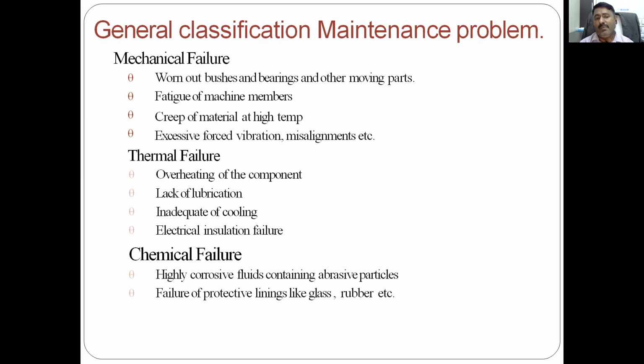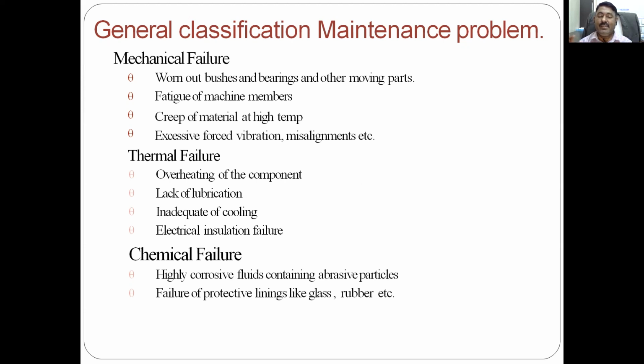Then the fatigue of a machine member. Fatigue we have heard of, so this is fatigue failure of any machine member. Then creep of material at high temperature. If the machine is continuously operating at 500, 600 degrees Celsius, then the failure may be due to creep. This is mechanical failure. Then excessive forced vibration and misalignment. There are always some desired vibrations, beyond which the machine cannot operate. So there are more forced vibrations and again some misalignment. Misalignment is also one of the things.